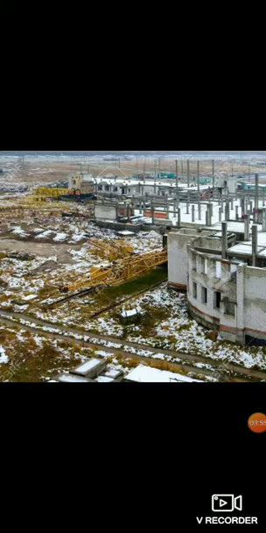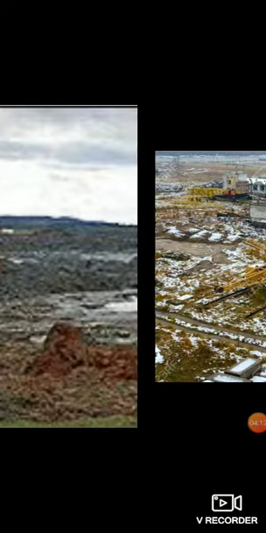This is the picture of an abandoned construction site where construction has stopped and they have just left it like that. All that iron and all that material is just lying around and it is seeping into the earth, into the soil, and contaminating that land. So abandoned land, construction sites, abandoned companies, and open mines can all cause land or soil pollution.